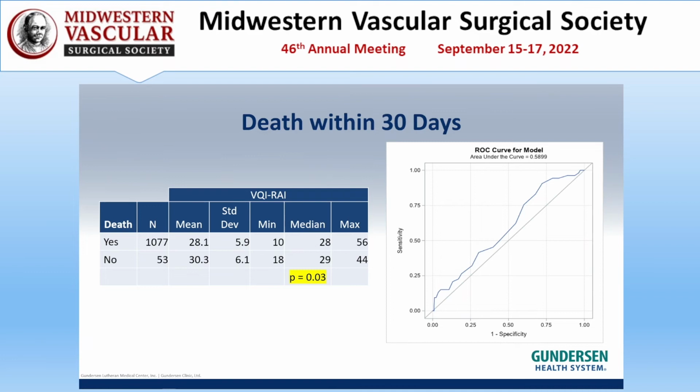Our final secondary outcome, death within 30 days, was statistically significantly associated with frailty. A p-value of 0.03 was calculated, and the ROC area under the curve was 0.59.